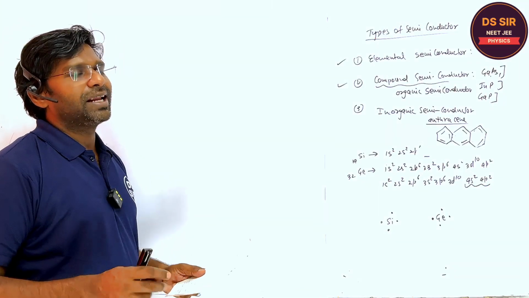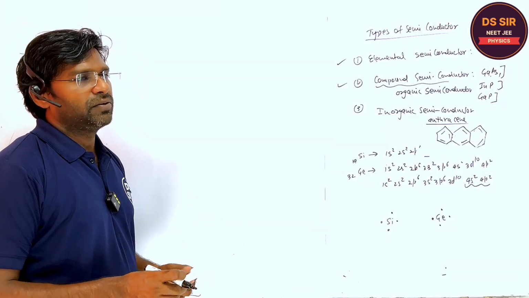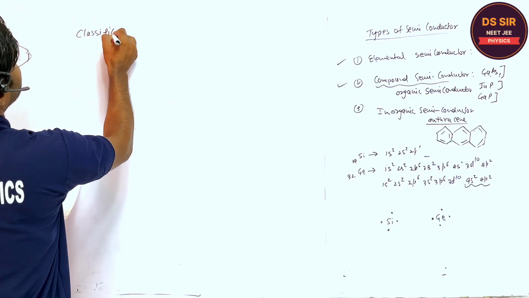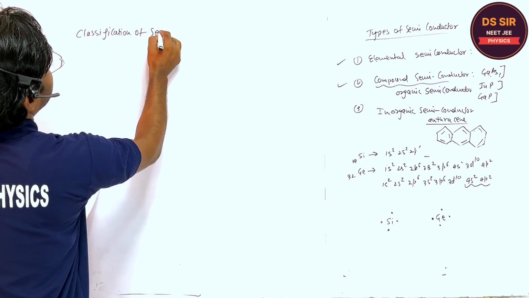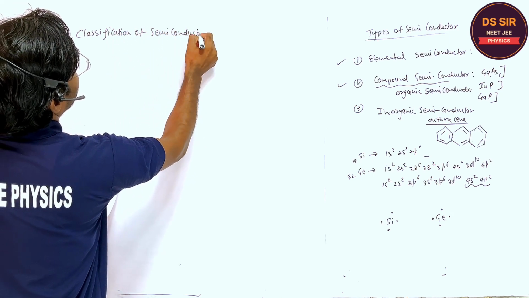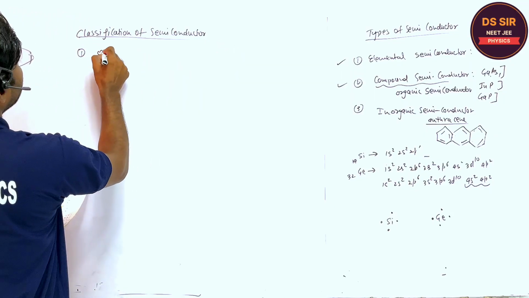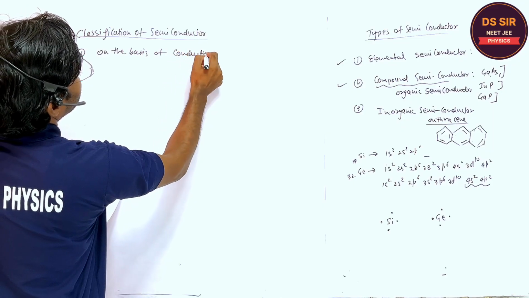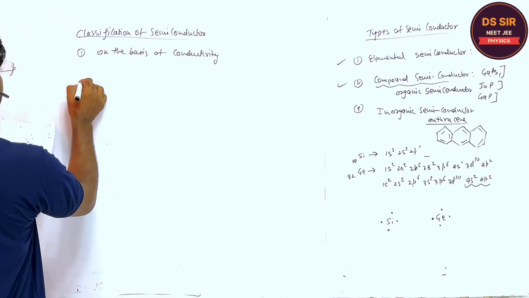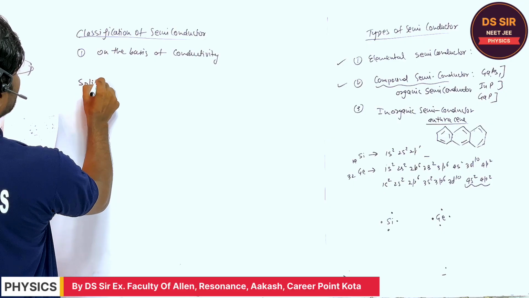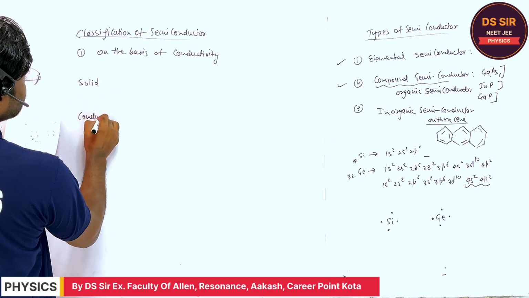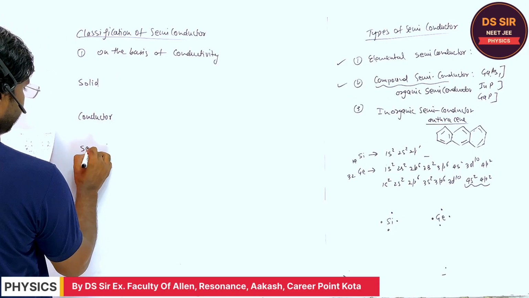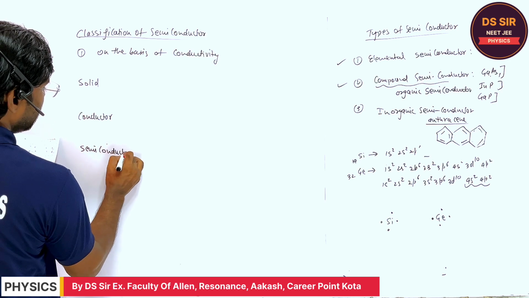So we can classify the semiconductor on two bases. First, on the basis of conductivity. You may write: classification of semiconductor, first, on the basis of conductivity. For example, we have solids, and solids may be classified in three ways: the conductor, semiconductor, and insulator.